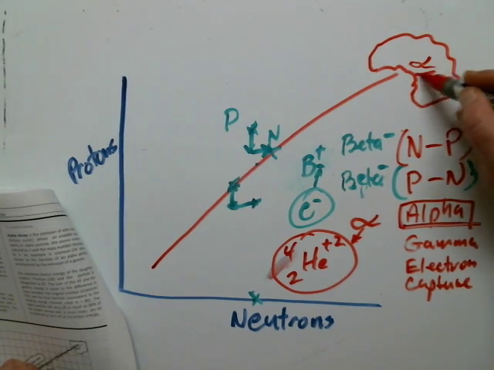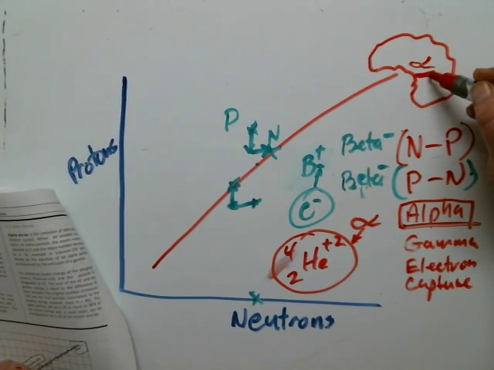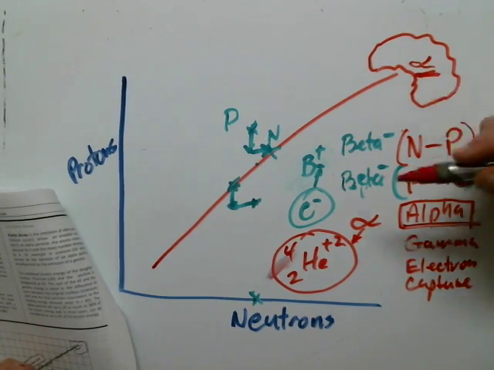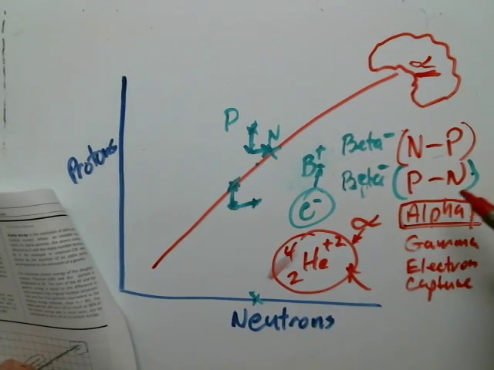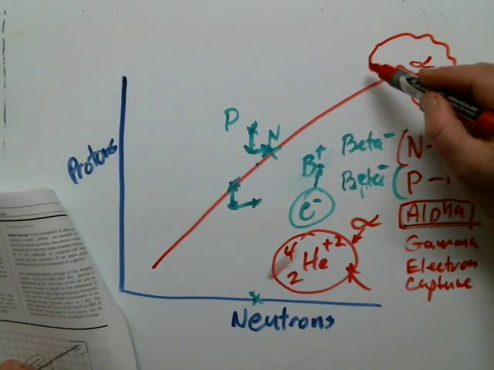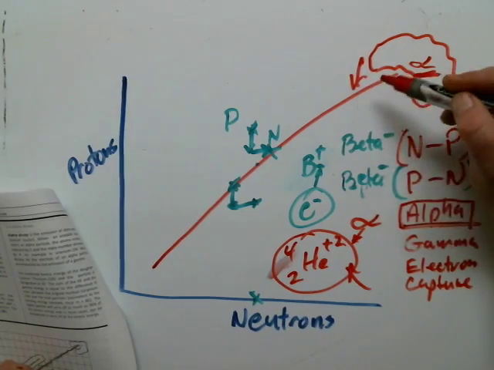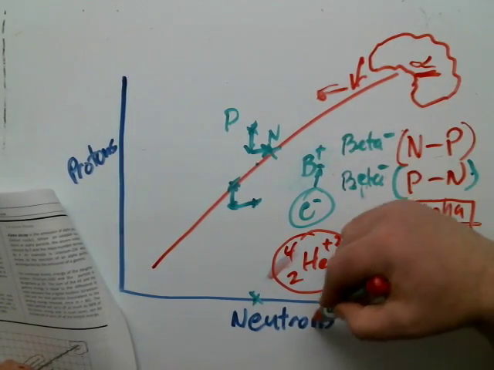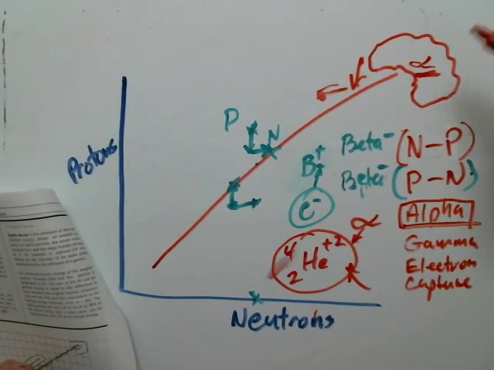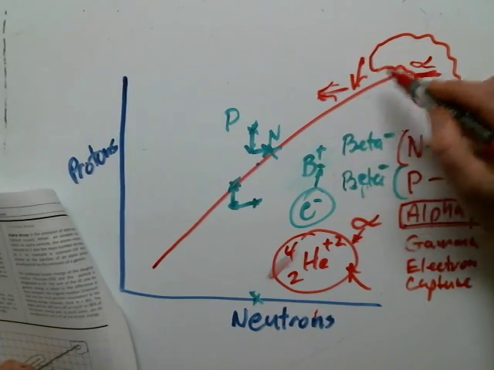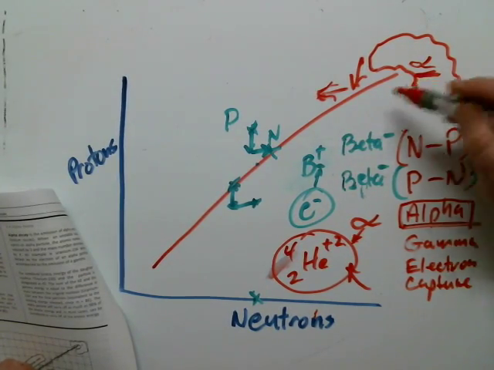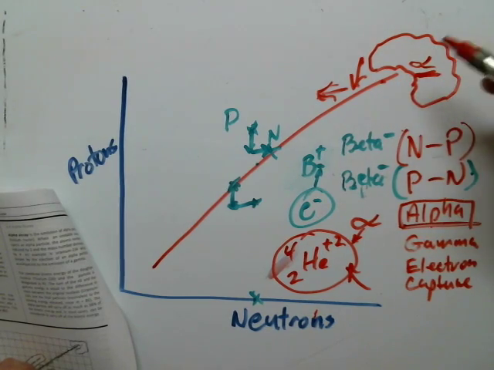Alpha emitters are usually very, very heavy isotopes, and they'll give off alpha particles to try and get rid of mass. They will go 2 down and 2 over. They'll have 2 less neutrons and 2 less protons in their nucleus. So they can get rid of a lot of mass quick, trying to establish a position on the line of stability.